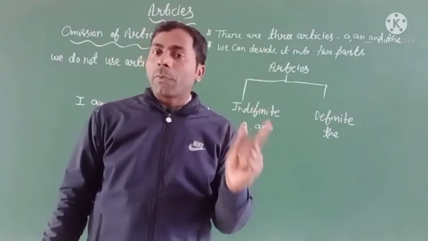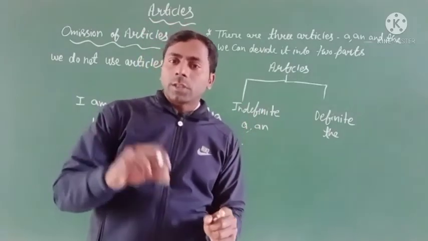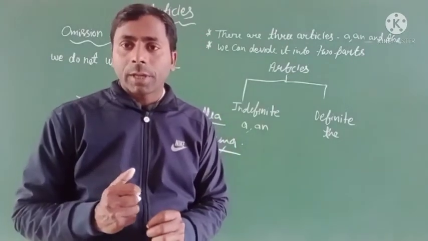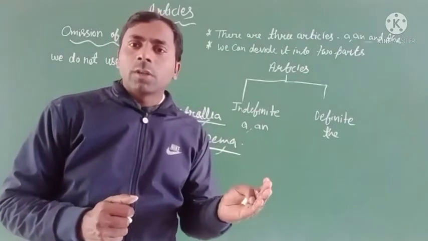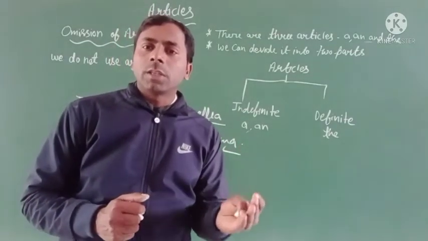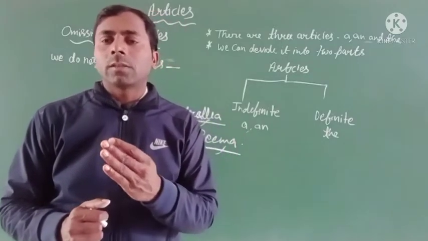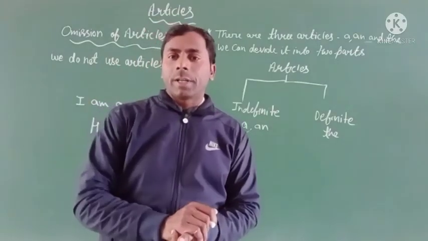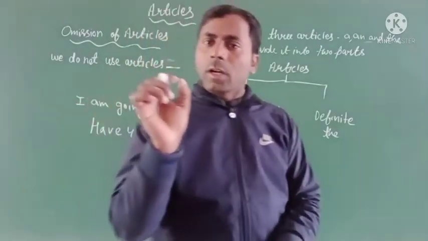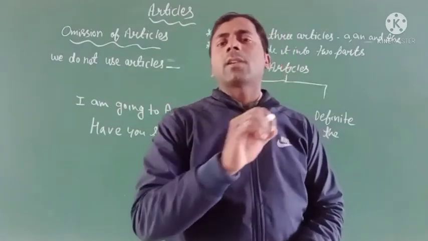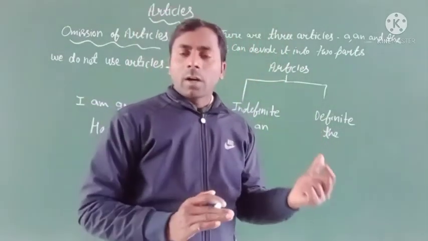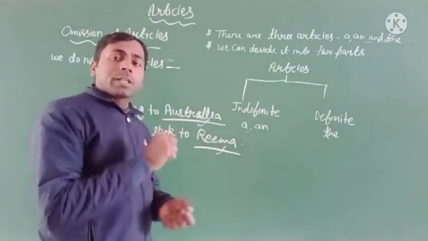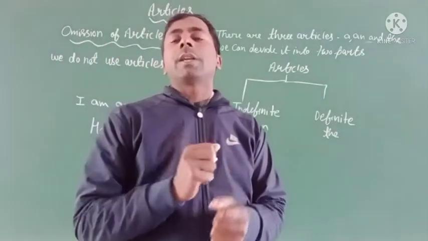One thing: when a proper noun is used in a sentence as a common noun, like Samundragupta is the Napoleon of India, then we can use articles. But when a proper noun is used as a proper noun in a sentence, then we do not use any kind of article.